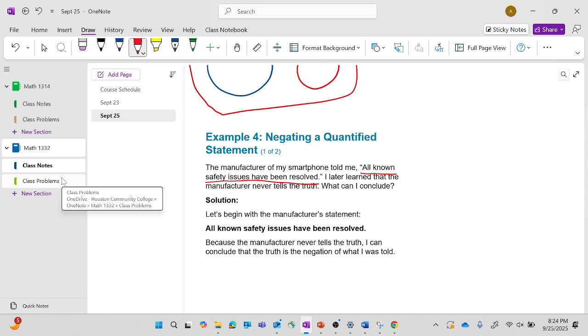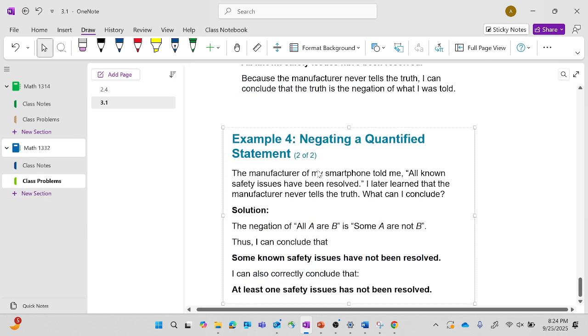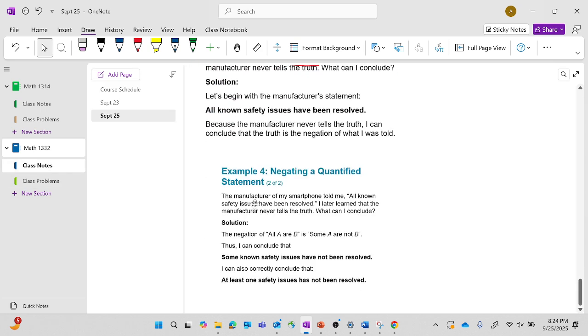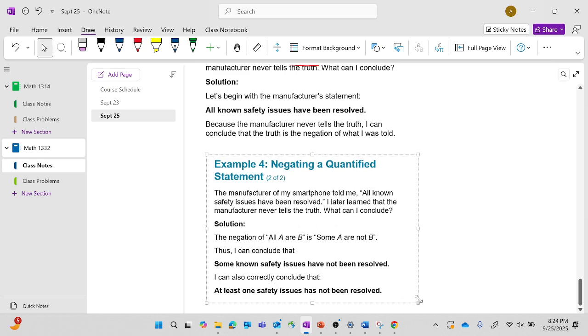So if I'm a liar and everything I say is a lie, and I say all the tests are graded, that doesn't mean none of the tests are graded. That just means not all of them are graded. They're both proving me wrong. They're both proving that I'm lying, but they're saying it in different ways. You don't need to go to the complete opposite extreme to negate what I'm saying, to say I'm a liar. So the negation of all A are B is some A are not B.